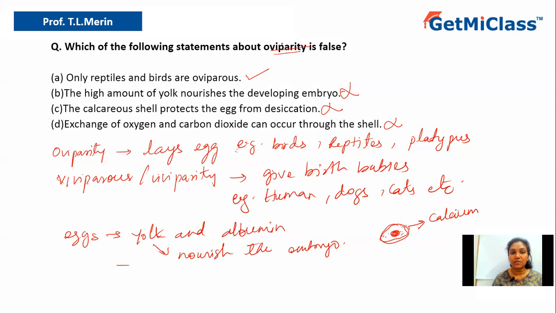So the false statement is option A, which says only reptiles and birds are oviparous, which is wrong. Let us conclude the answer. The answer is option A. Option A is the correct answer. I hope you understood the explanation. Thank you, everyone.